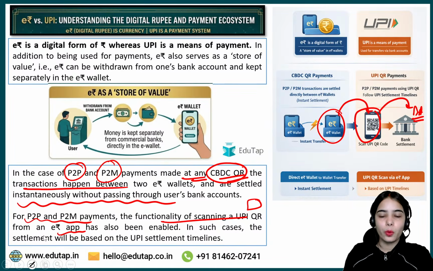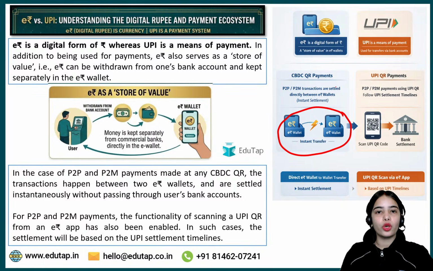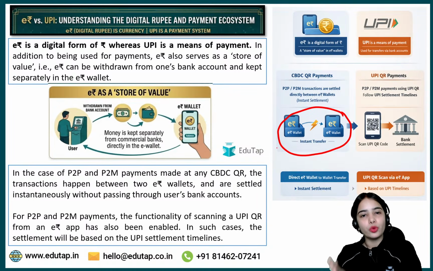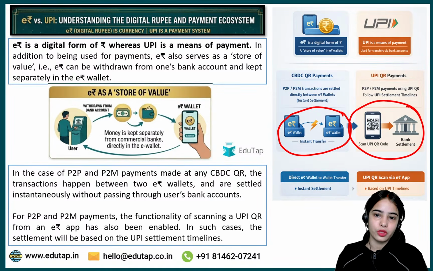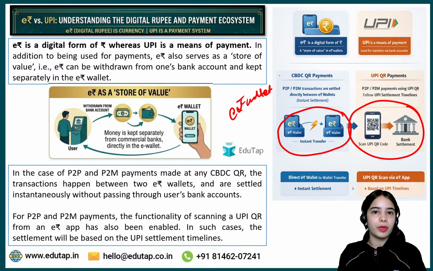See what happens, you can use your own ecosystem, or let's say a merchant does not have the e-Rupee wallet, so you can use the UPI ecosystem also. Right now the pilot is going on, so not many people have e-Rupee.